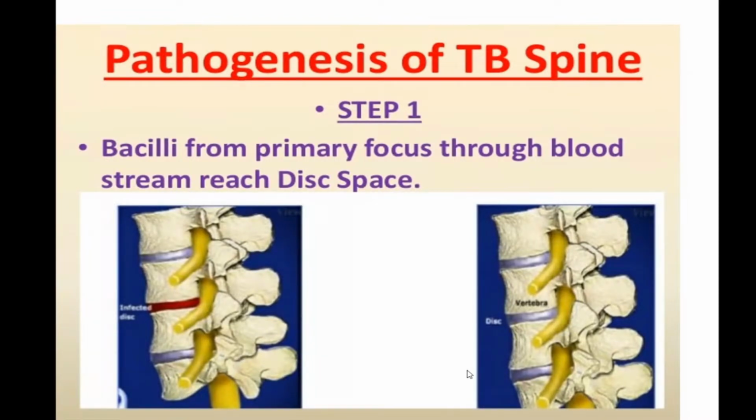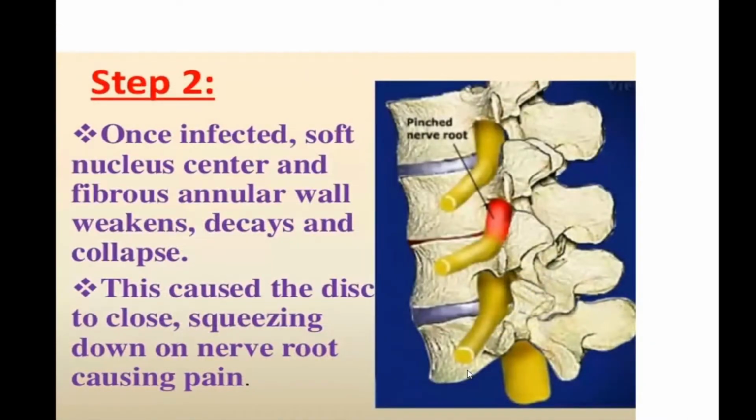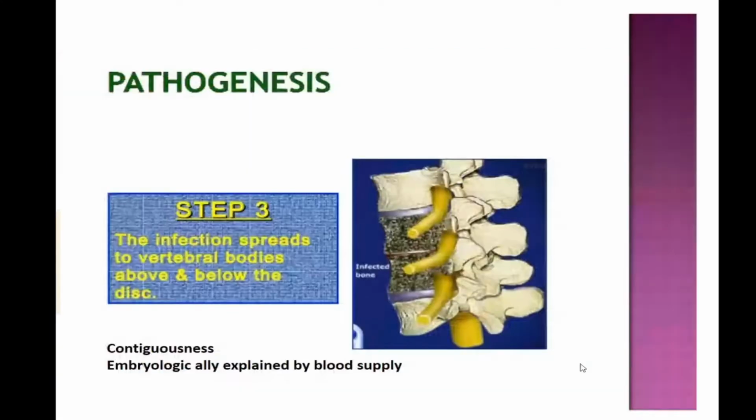In the first stage, and in the second stage, once infected, the soft nucleus pulposus will weaken, decay, and the bones start degenerating. This causes the disc to close, squeeze down, and the nerve root will experience pressure. The infection spreads to the vertebral bodies above and below the disc. There will be at least 2 vertebrae often involved.